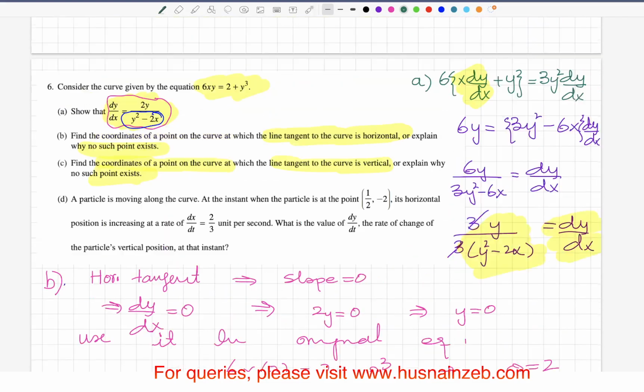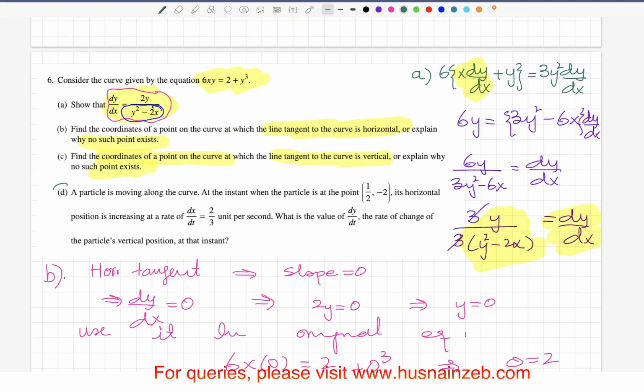That's it. Okay, now for the last part: a particle is moving along the curve, at the instant when the particle is at the given point, its horizontal position is increasing at a rate of dx/dt, given in units per second. What is the value of dy/dt, the rate of change of the particle's vertical position at that instant?